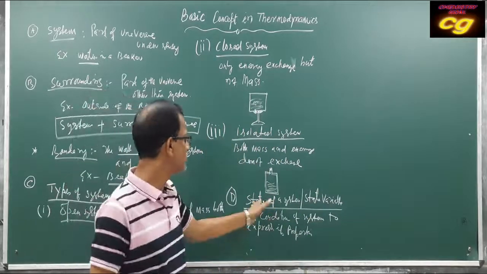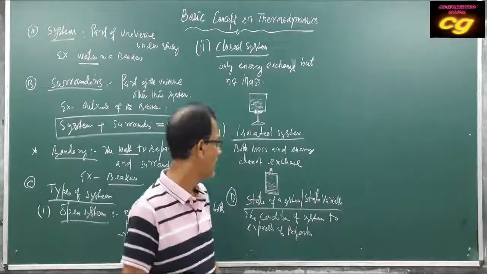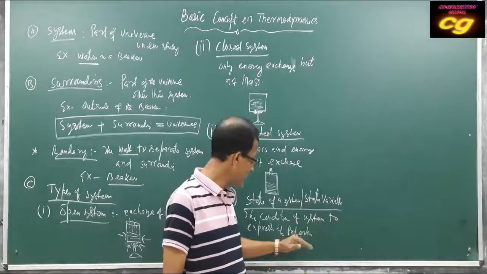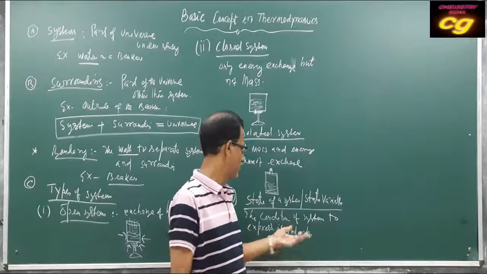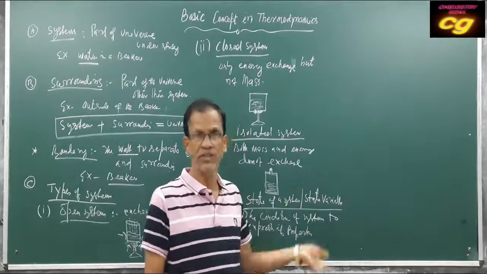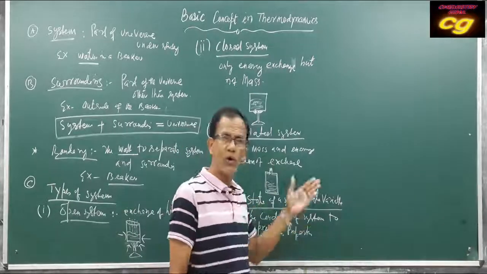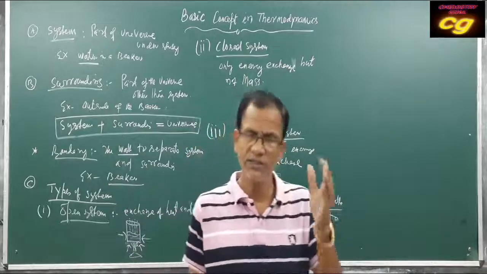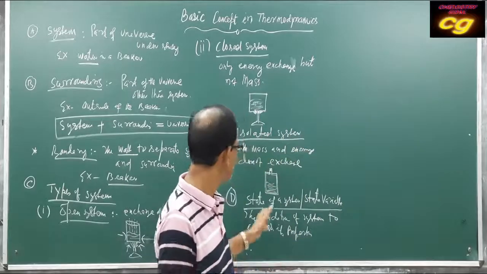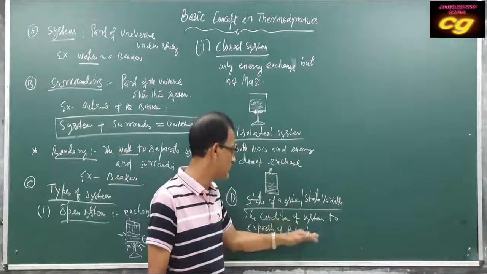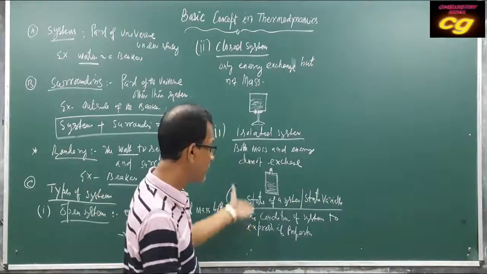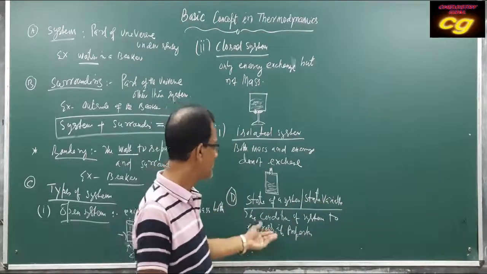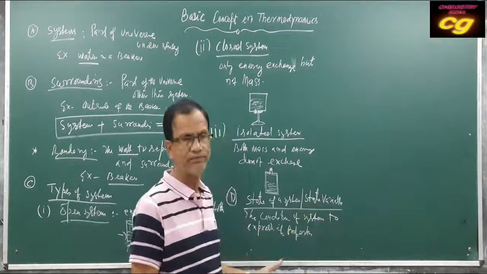This condition is called the state of a system, and these properties can vary when the system is undergoing change. When the system undergoes any change, it shows a change in the state of the system, and you see the change in the property. That is called state variables. When the property changes, these are called state variables.